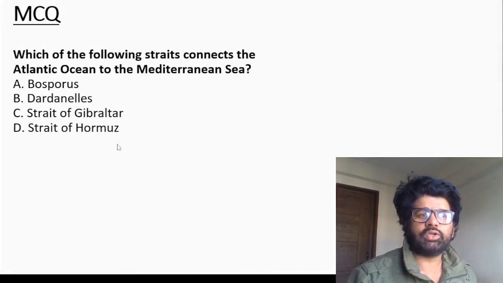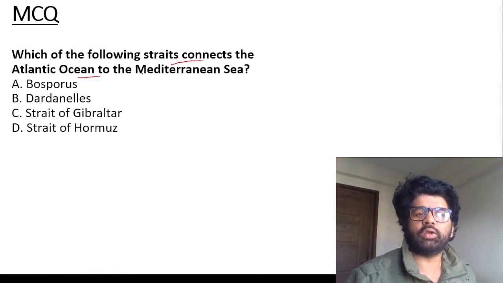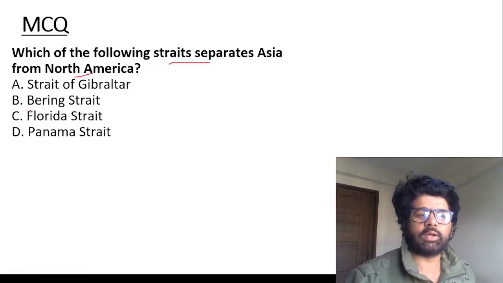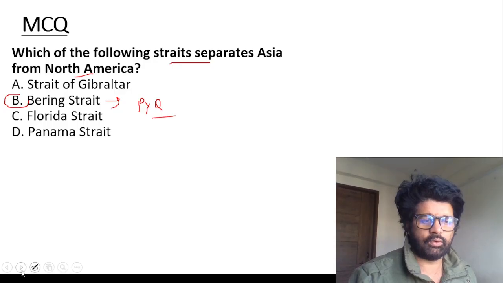These are important, guys. MCQ again. Which of the following straits connects Atlantic Ocean to Mediterranean Sea? Strait of Gibraltar. You will do research on all these options also. Very important. UPSC has asked questions on almost all these straits. Which of the following straits separates Asia from North America? Bering Strait. Closest to the international dateline. This was a PYQ. Solve these PYQs on straits. Otherwise, I will kill you all and eat your life.